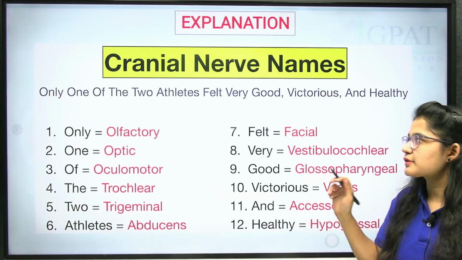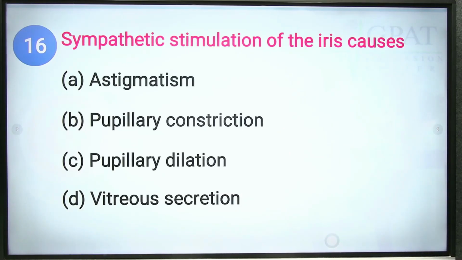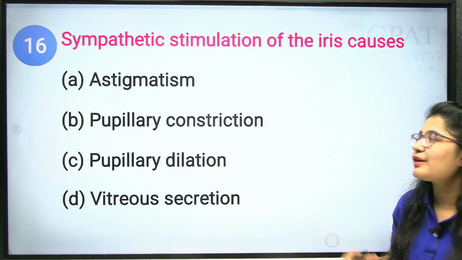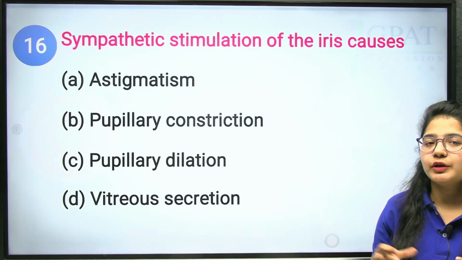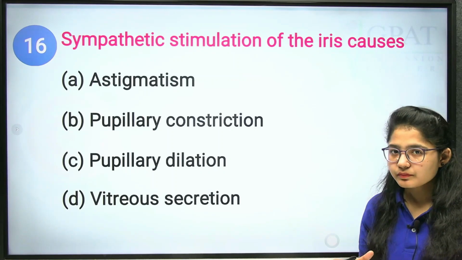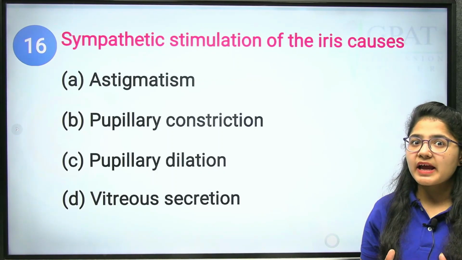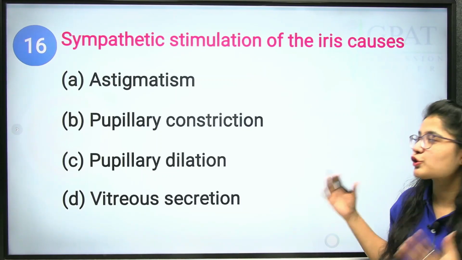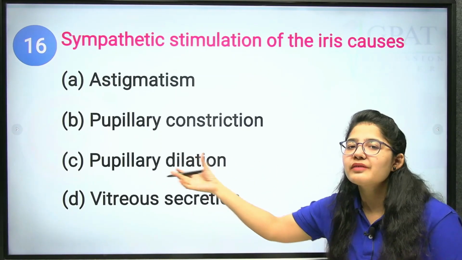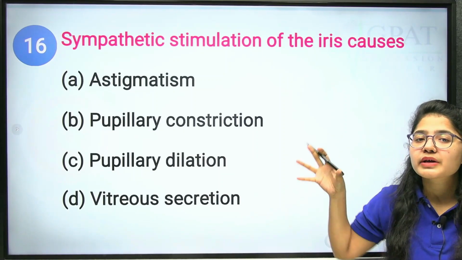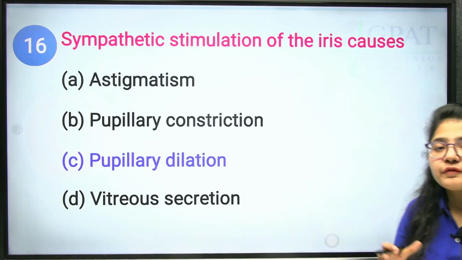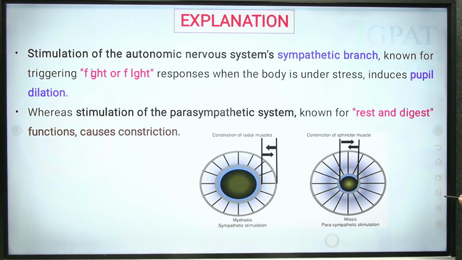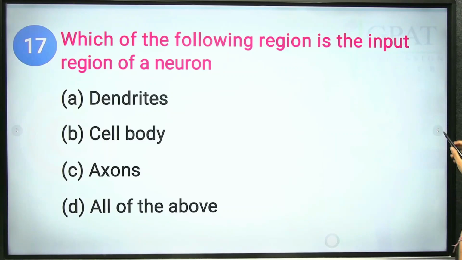Clear? Next question. Sympathetic stimulation of the iris causes. Iris, sympathetic means fear and fight situation. So whenever something causes fear, what happens? Your eyes get bigger, your iris gets dilated in a moment of shock. So what will happen? Your pupil will dilate to see more and more area. Clear? At the time of fear and fight. This is the stimulation of the autonomic nervous system, that is the sympathetic branch.